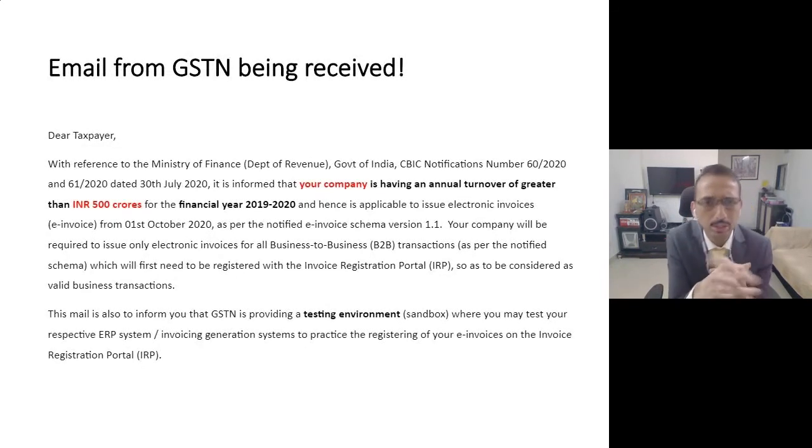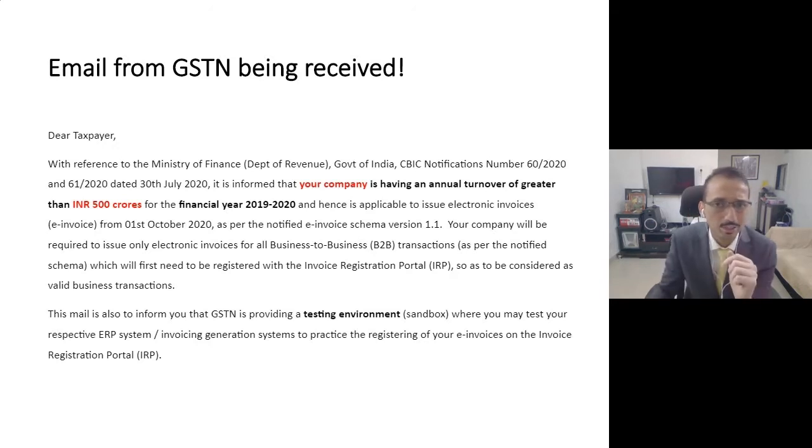Additionally, friends, one good thing which GSTN has done, which we would like to congratulate them for: they have sent an email like this to all the companies whose turnover, as per their internal data, is more than 500 crore rupees. So just check your inbox, correct? Your email box. Just see whether you have received this kind of email. Because if you have received this kind of email, then practically it means your turnover is more than 500 crore and this e-invoicing system is applicable.